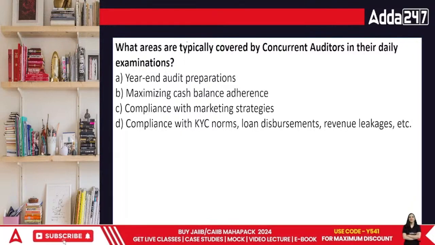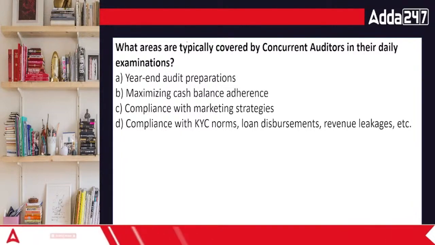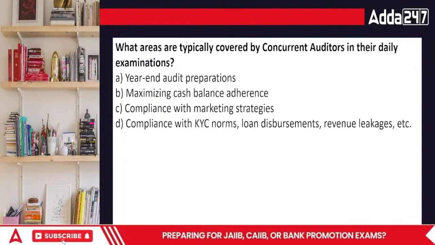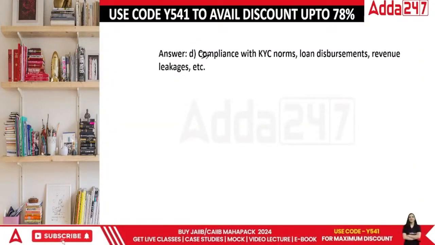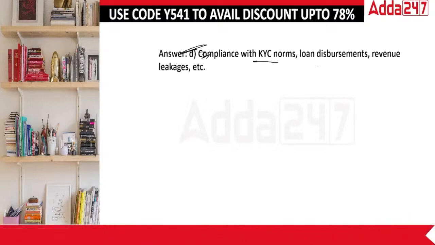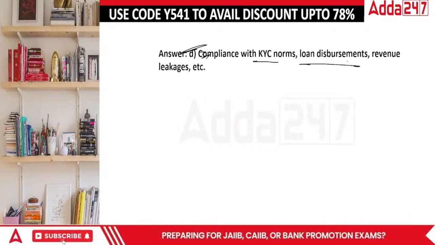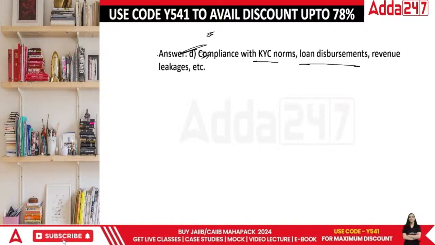So in this case, what would be the answer? If they are looking at daily transactions, then it is very important to go through the KYC norms. It is very important to disburse the loans, and on what basis they are disbursing the loans, and then what the revenue leakages are, right?